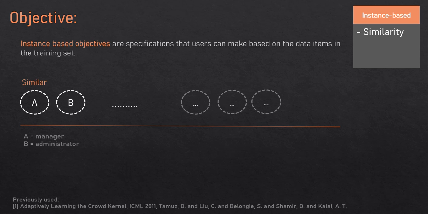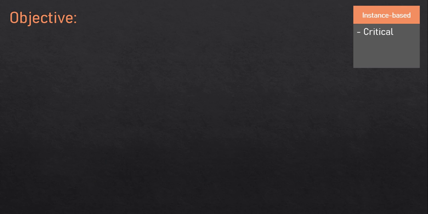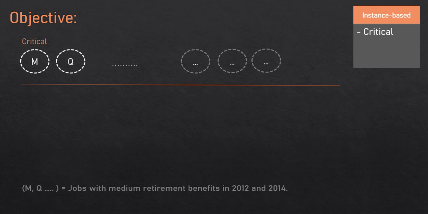Various systems in the past have sought similarity between data samples. For example, Thomas et al. in their paper discuss similarity metrics to infer if an object A is similar to B or C. In QUESTO, users can specify similarity through a drop-down selector and then directly selecting data items from the table view. The critical constraint lets users specify a set of data instances to show that correct prediction of these are critical for them.